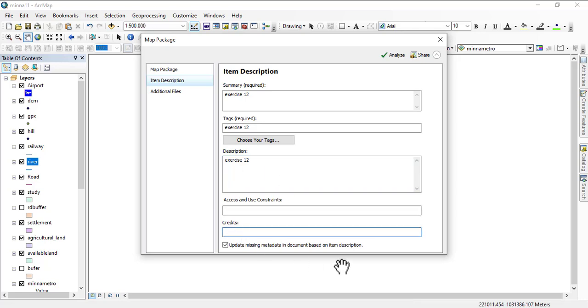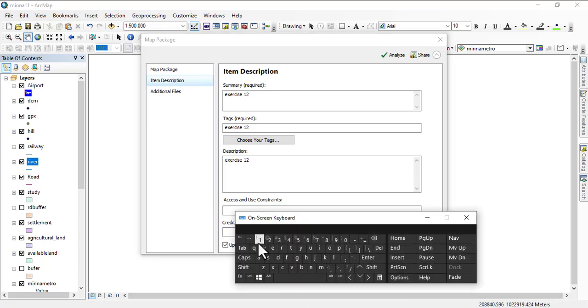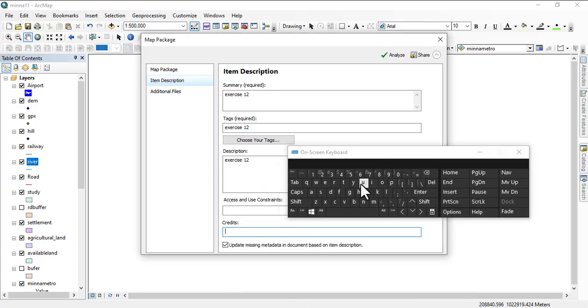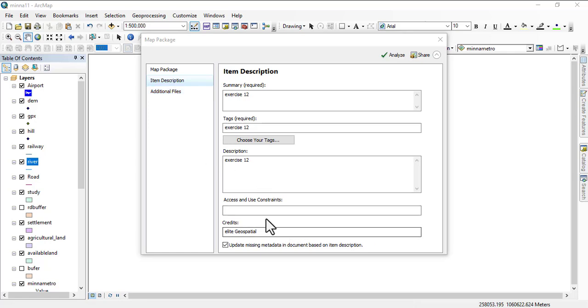And credit: it is Allied Geospatial Information System, the company powering this training. So I'm just going to leave it Allied Geospatial, and I think that is done.